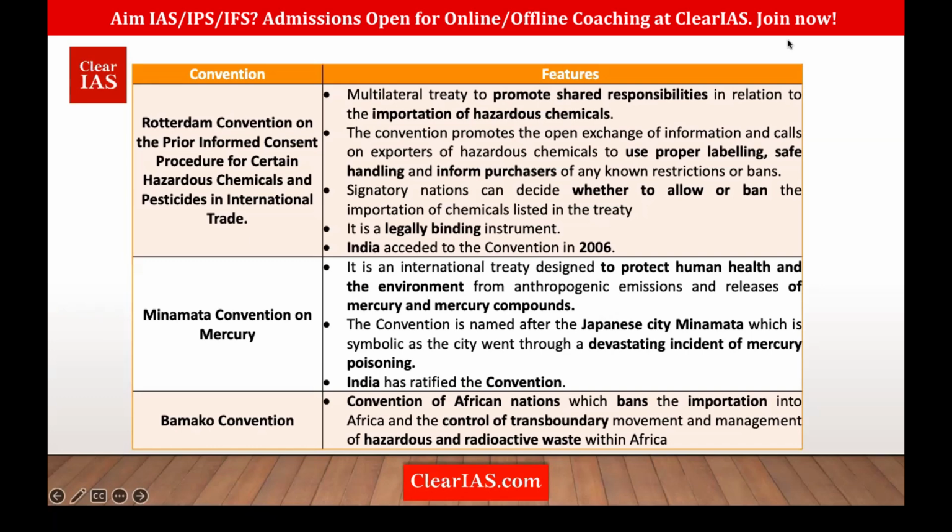A huge number of people died. It was a big catastrophe. Okay, in Minamata, the water there was polluted with mercury, and the whole region had a lot of casualties. After that, this Minamata Convention was adopted, and India was also party to this convention. So it's basically to protect human beings and environment from the impacts of what? Mercury and mercury-related compounds. Okay, next we have the Bamako Convention.